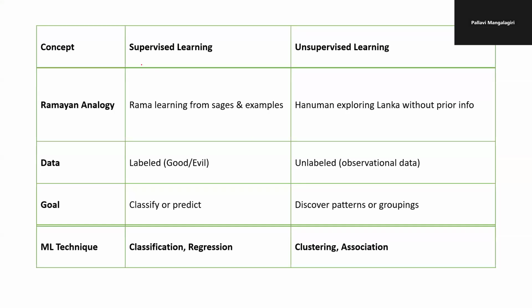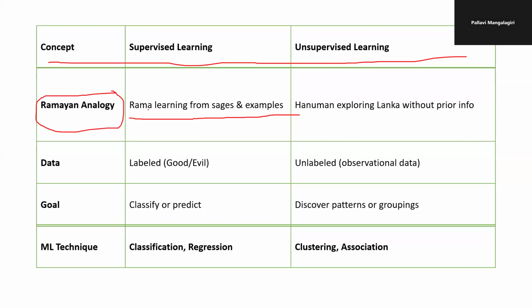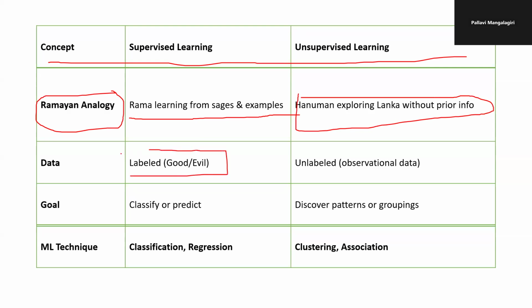Now, compared to the analogy of the Ramayana, what are the basic supervised and unsupervised learnings? In the Ramayana, Rama is learning from stages and examples. Those basic stages and mechanisms are the basic Ramayana analogy. Hanuman is exploring Lanka, as I said, without any prior information. The data having labels as good or evil is the binary classification that occurs in the Ramayana. Based on good and evil, we are going to predict who is going to win that particular war. Classification and prediction.